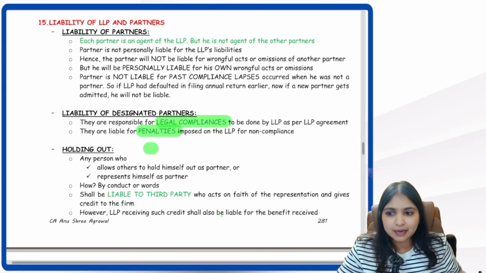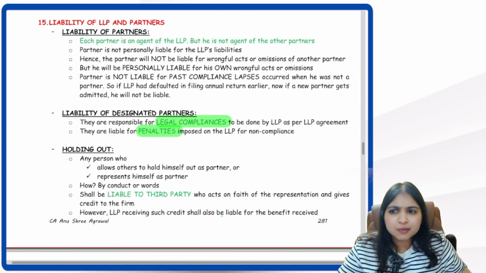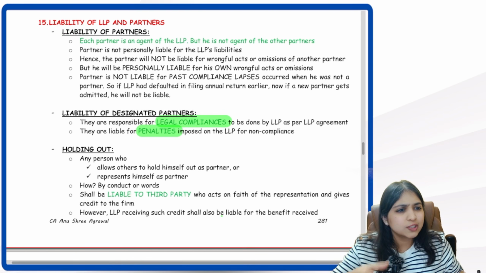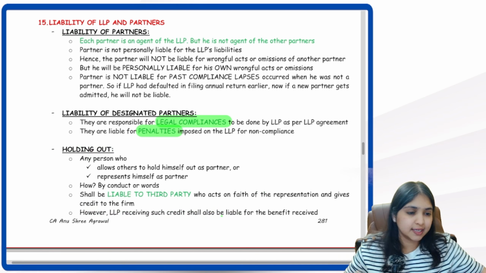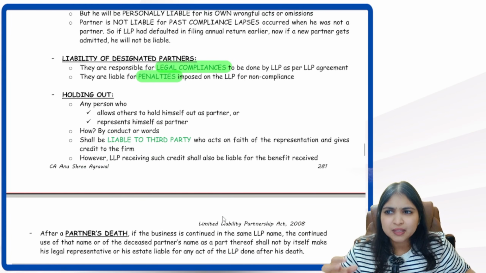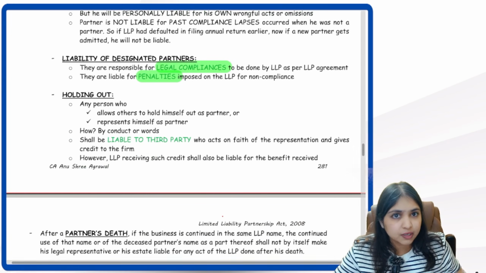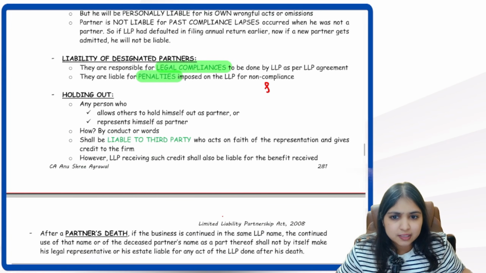Before we come to this part, let's finish off this holding out point, because this liability of partners, a little bit you're already aware of, not very tricky, but this point is something which is a little untested area. I want to finish this for you first. Let's straight away take an example and then we will come to the English over here. Imagine there's a person, Mr. Red.